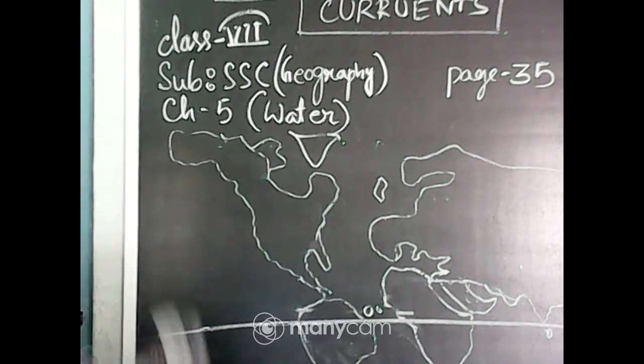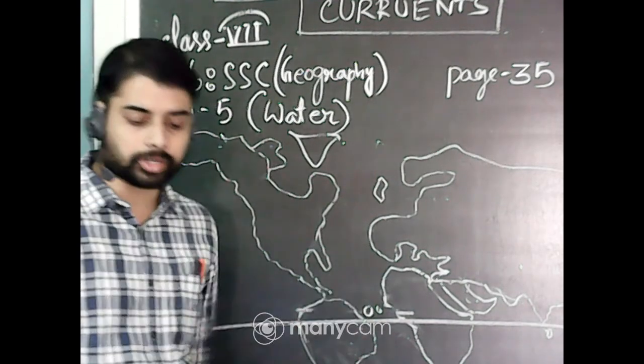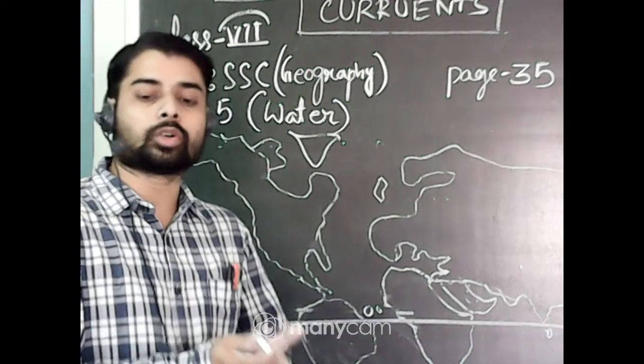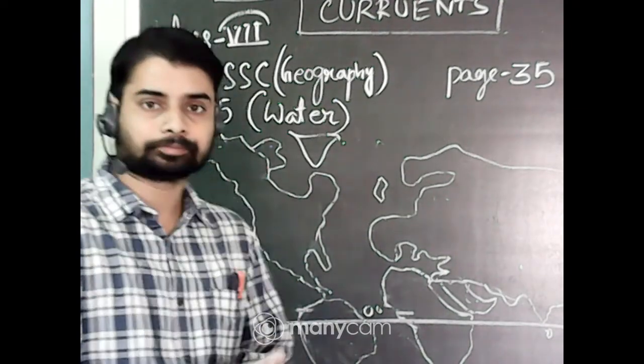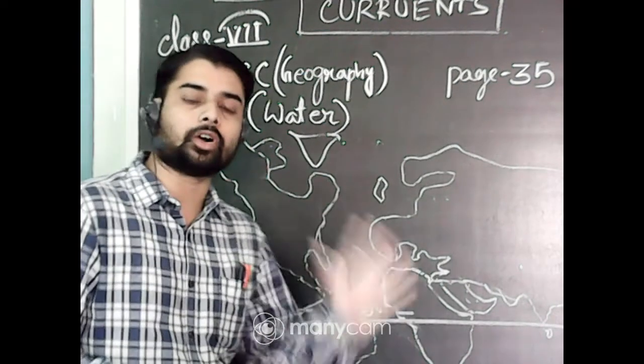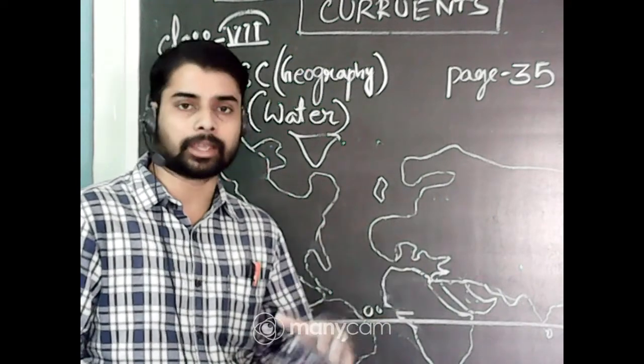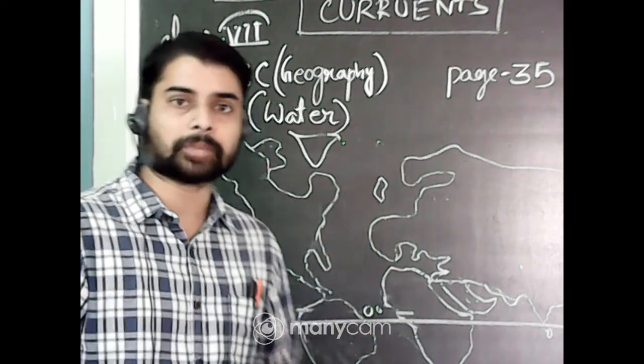And what happened in the case of currents? What is an ocean current? Because of the rotation of the earth, you know that the sun rays fall at different angles on different locations of the earth, on different